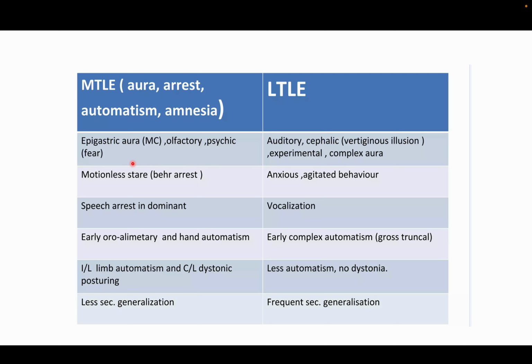They will need surgery. Lateral temporal epilepsy mostly has auditory aura, where they hear something, and they will have anxiousness, followed by late generalization, which is more common in lateral temporal epilepsy. They have more auditory aura compared to autonomic and olfactory aura, and more frequent generalization. Automatisms are less common, and dystonias won't be there, but they will have more generalization because the lateral temporal lobe is nearer to other cortical areas. That is why secondary generalization is common. In this, automatisms and dystonias are not there, and amnesia is also less common.